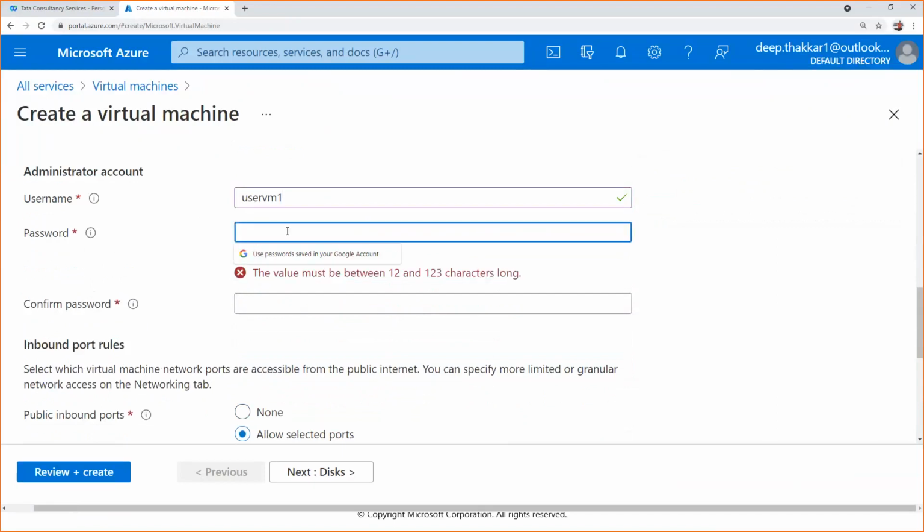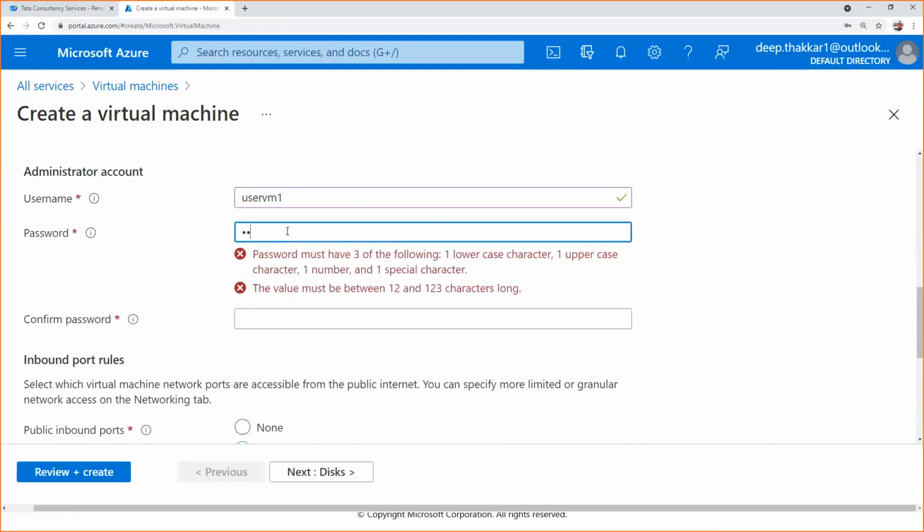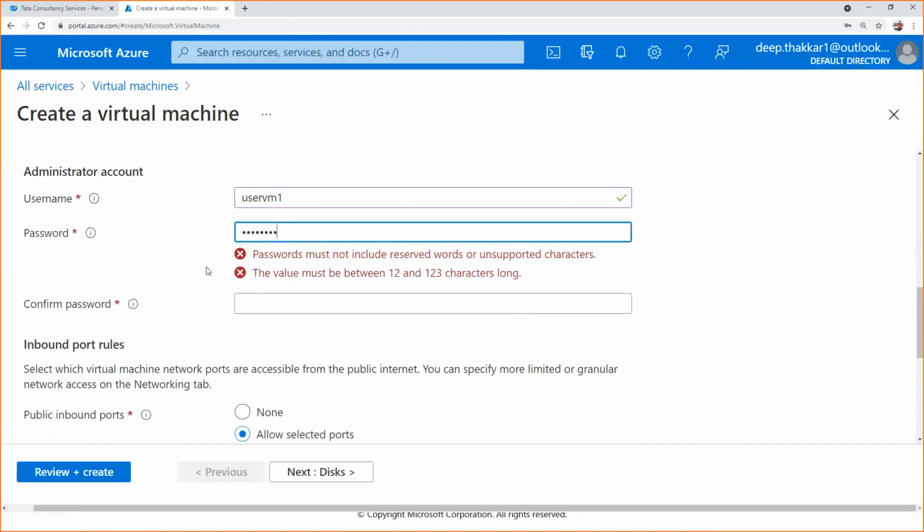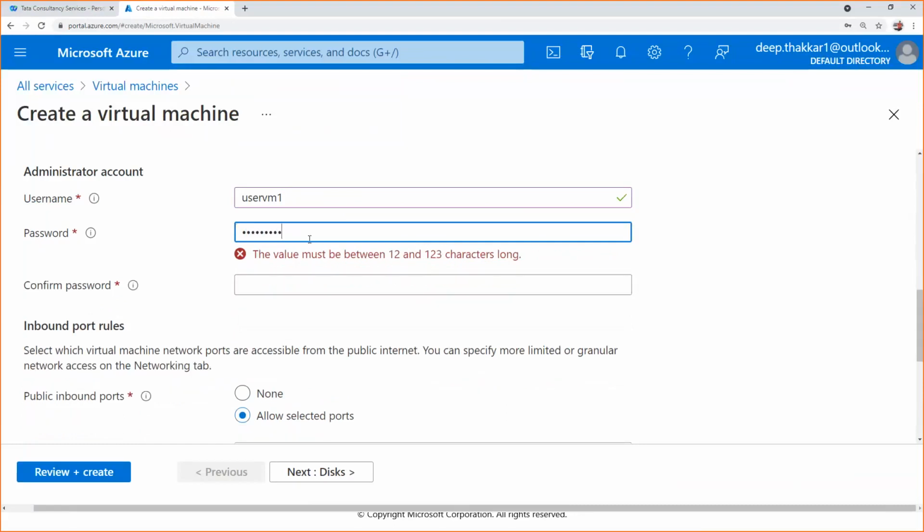And for the password, I am giving something which I can remember. If I give passwords which are easily guessable, it will not support those. So this kind of feature is also available here. Values must be between 12 to 23.